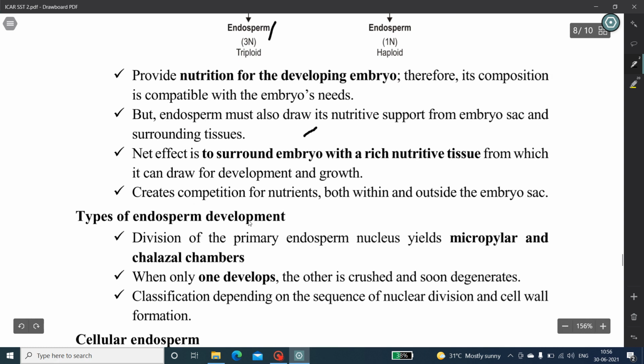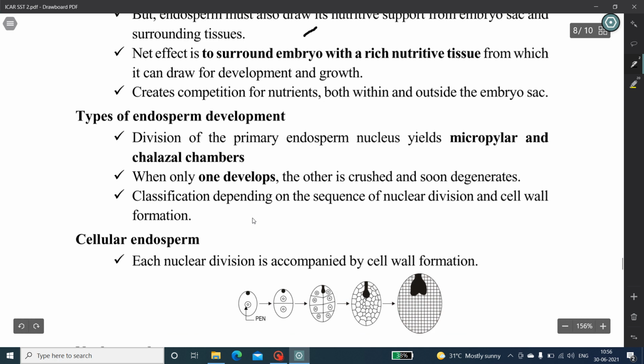There are different types of endosperm development. There are nearly three types of endosperm development. Division of the primary endosperm nucleus yields the micropylar and chalazal chambers, one or both of which may contribute to the mature endosperm. When only one develops, the other is crushed and soon degenerates. Endosperm development may be of one of three types depending on the sequence of nuclear division and cell wall formation.